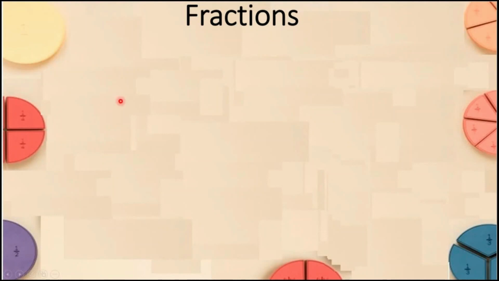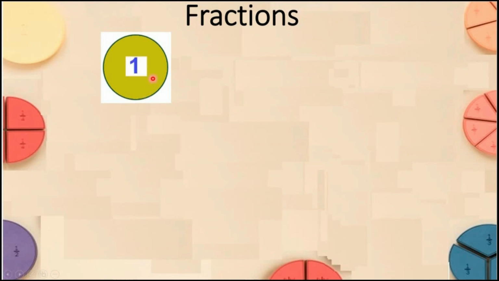Today we are going to do some activities on fraction from book pages number 76 and 77. Before that, I want to discuss fraction again shortly. Students, look at this whole circle.